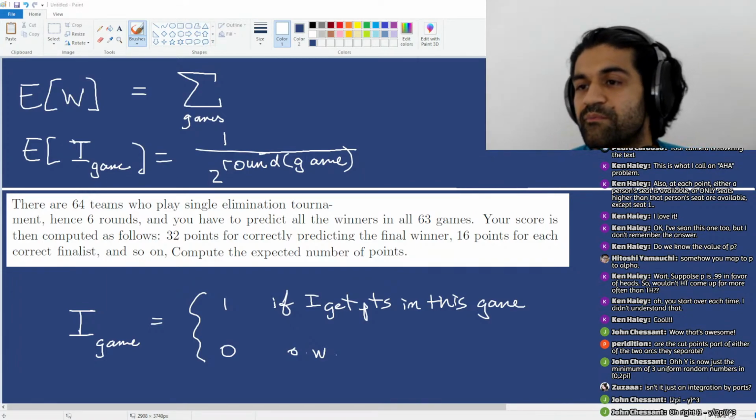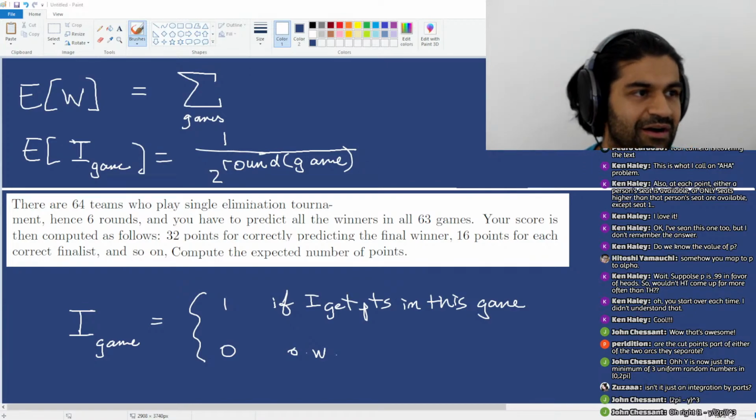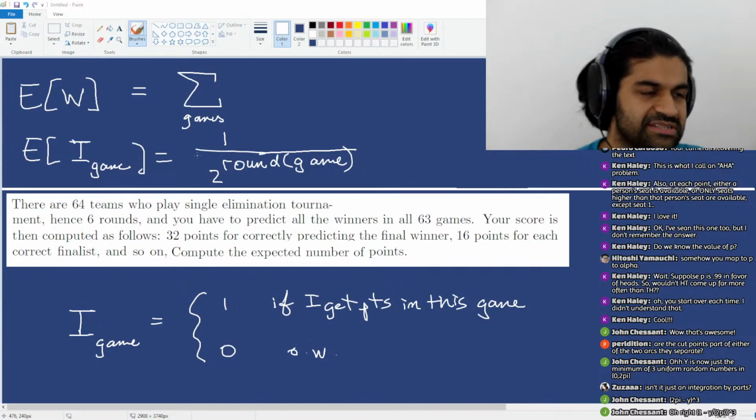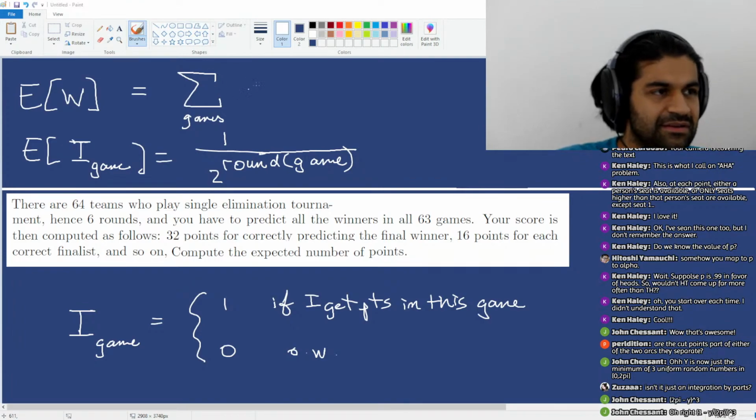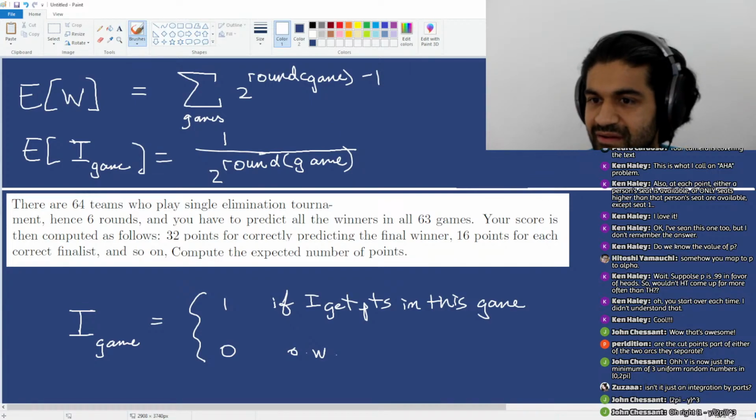So the winnings on a game are just 2 to the round that the game is in minus 1, right?